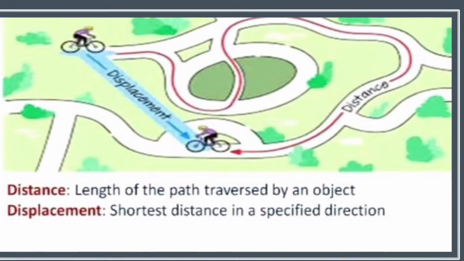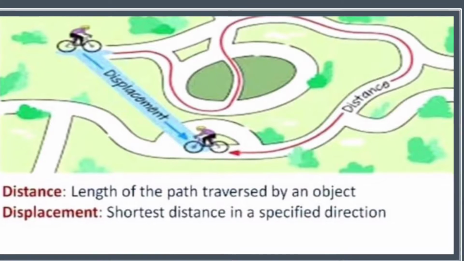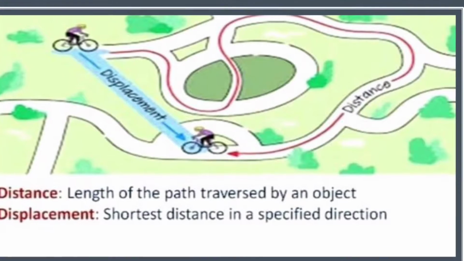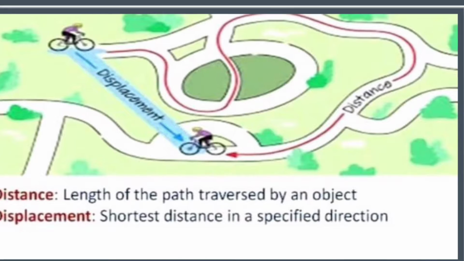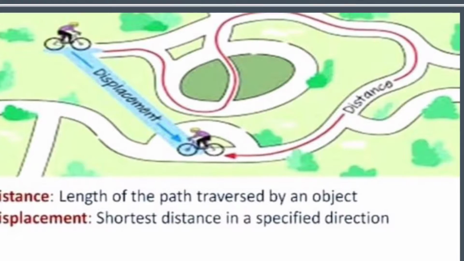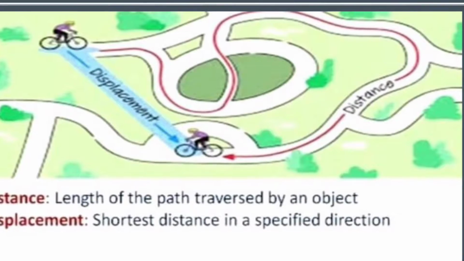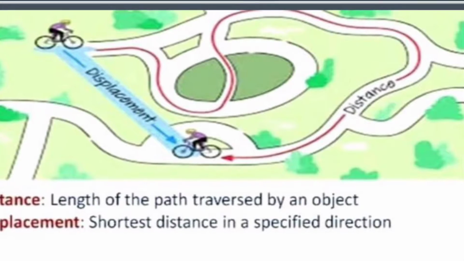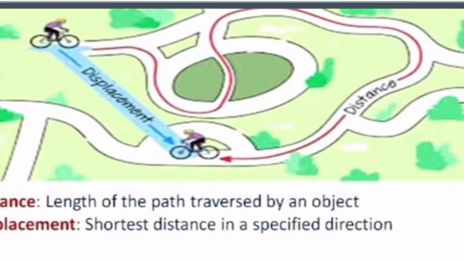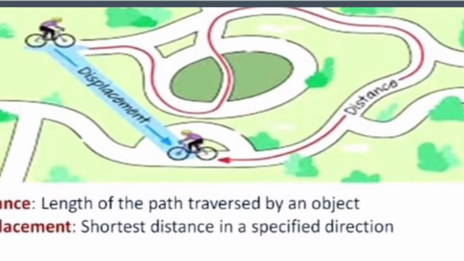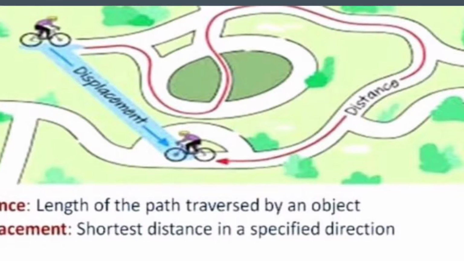Here, two persons are cycling. One person is going in a different direction, that is the distance, and the other person is coming by the shortest path, that is displacement. We can also observe the definitions for distance and displacement.